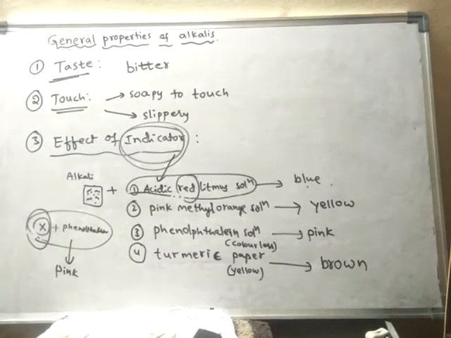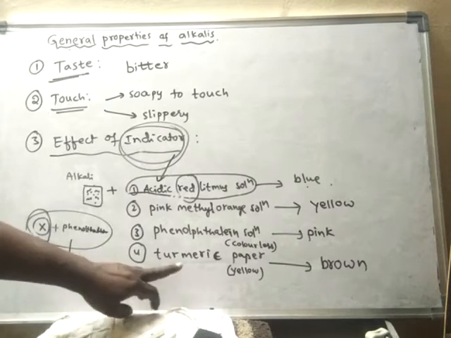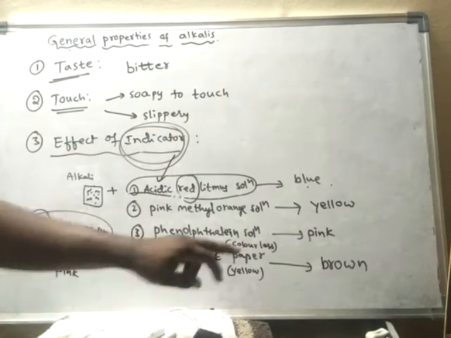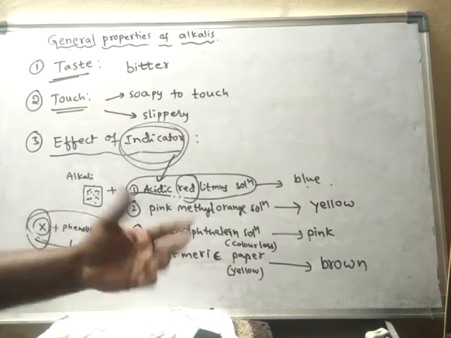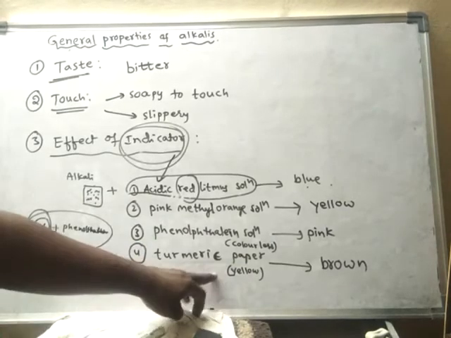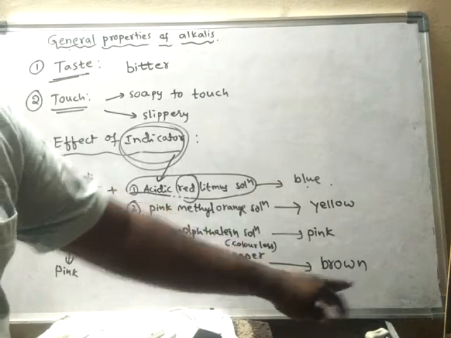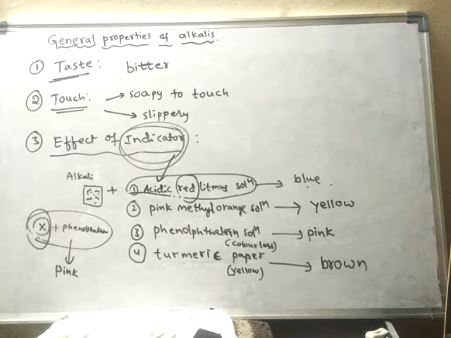So generally in marriages, we use turmeric paper or turmeric powder, pasupu. Pasupu, when it is reacted with any base, becomes brown color. So that material is used as parani.